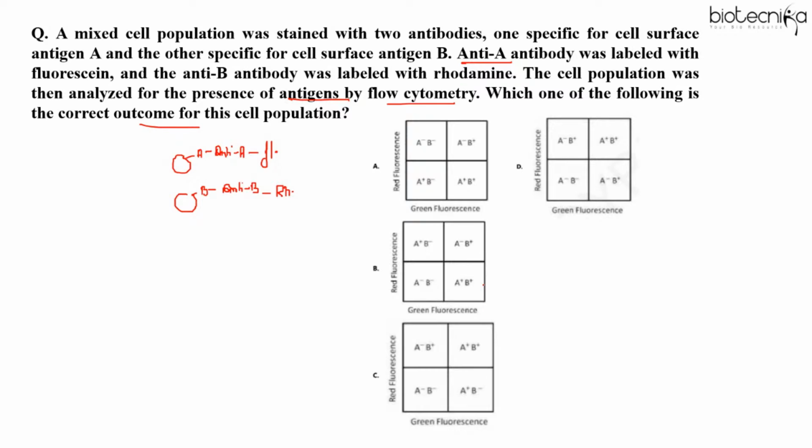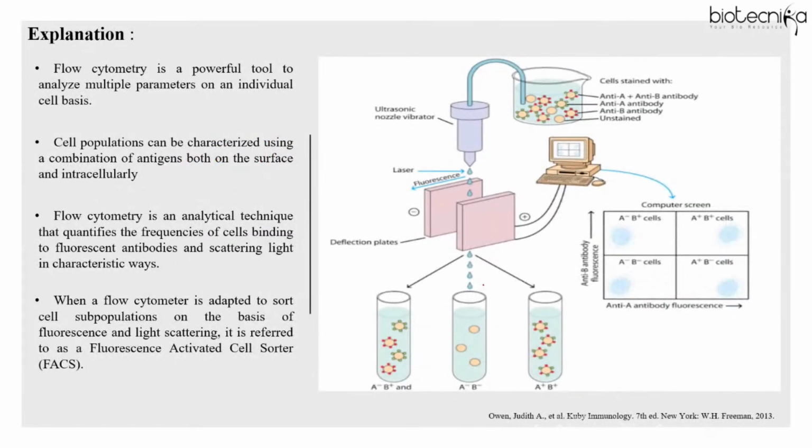So basically here you have to recall the concept of flow cytometry. So flow cytometry is what? It's a powerful tool used by immunologists to study multiple parameters on the cell. Multiple parameters means, first of all, to identify the cell on the basis of the specific antigens present on the cell surface. We call them markers, right? Certain antigens which are specific to a particular cell.